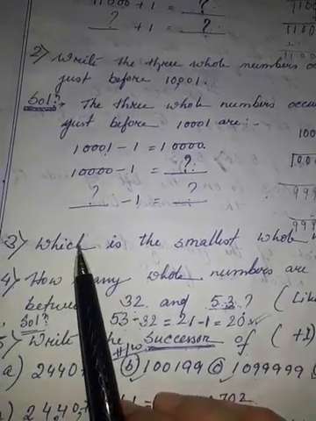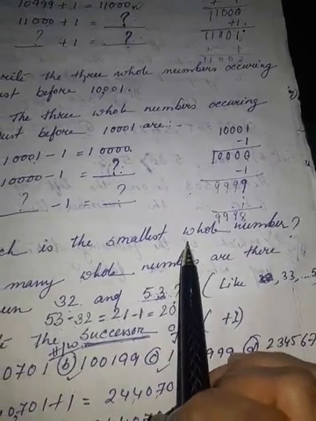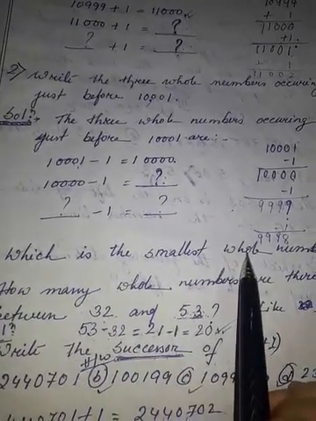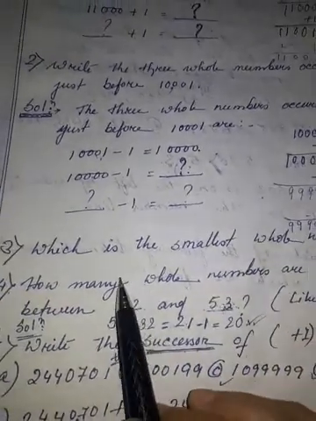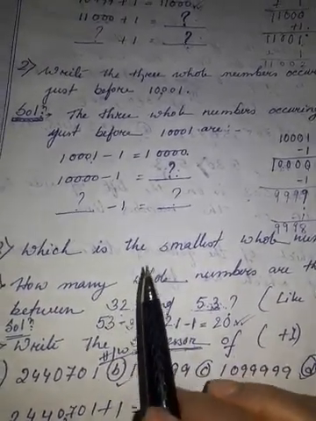Here is question number 3: which is the smallest whole number? As you all know, whole numbers start with what? 0. So what can be the smallest whole number? You answer yourself. I have not given the answer here. You write it by yourself in the classwork copy.